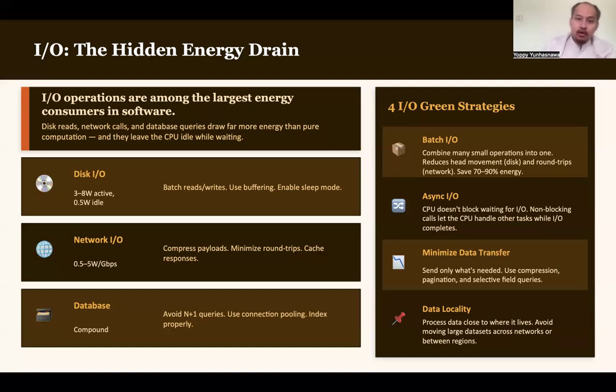Next are the IO green strategies. First is batch IO. You can combine many small operations into one. It will reduce head movement in the disk. Head movement usually refers to the hard disk.